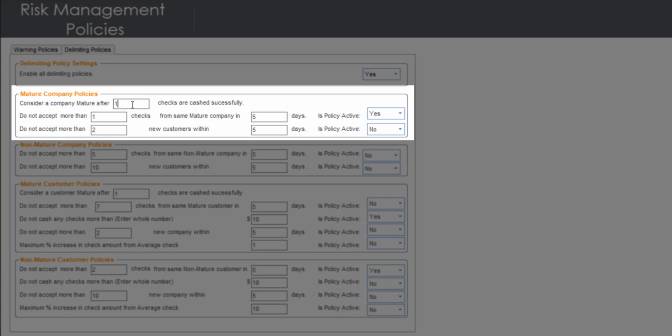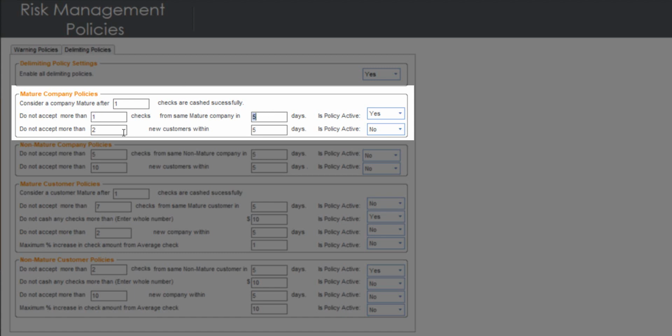The next policy is: do not accept more than one check from same mature company in 5 days. This policy tells you to not cash too many checks from an existing company. We usually recommend no more than 3 checks in a period of 7 days. However, you can edit these dates or quantity of checks as you please.